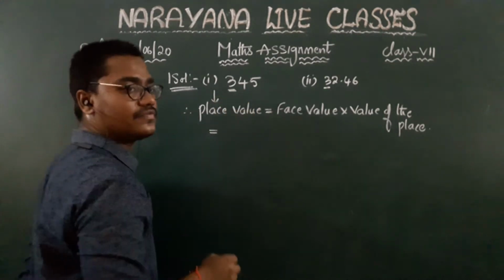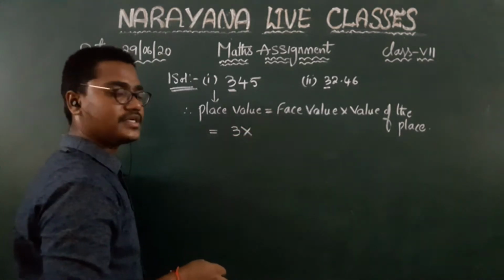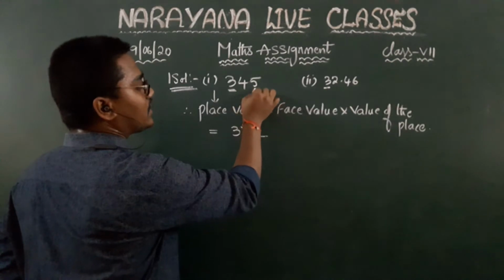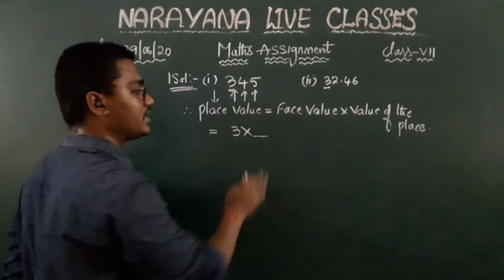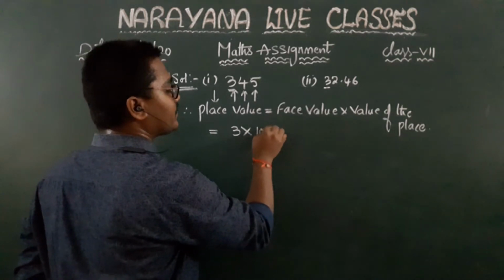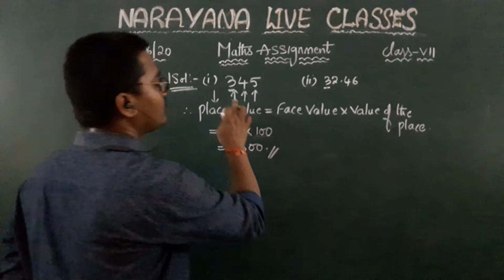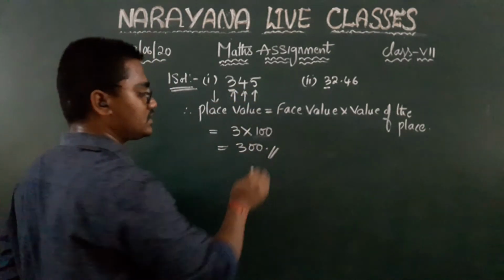What is the face value of 3? The number itself, that is 3, into value of the place. What is the value of the place? This is ones, tens, hundreds. Yes or no? The value of the place will be 100. So 3 into 100 is equal to 300. So place value of 3 in the number 345 is 300.